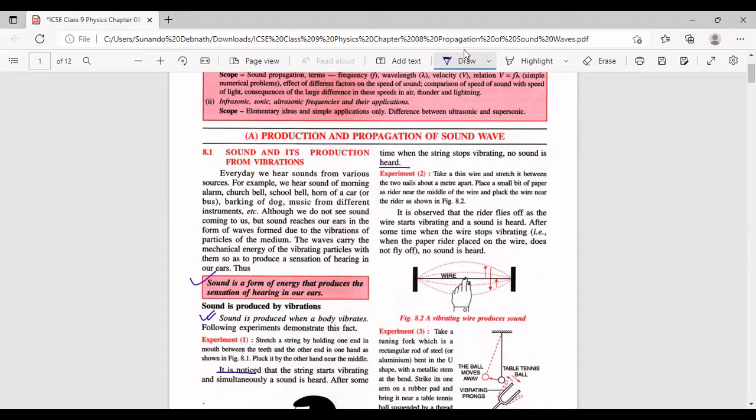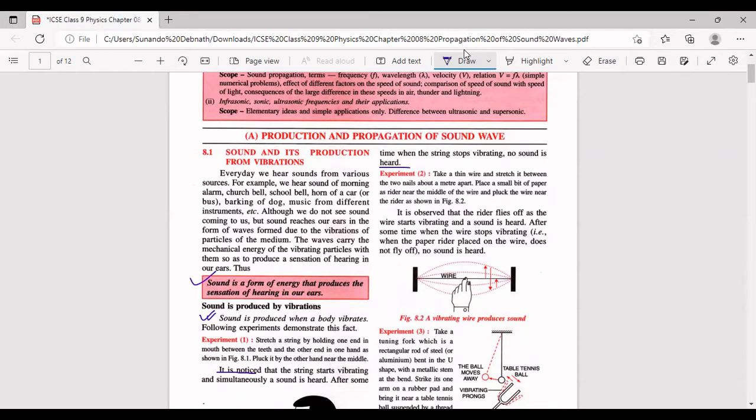Because if you insulate it with plastic, then you won't be able to get the vibration very nicely. All right, so it needs to be very thin, a metallic wire and a non-insulated wire. All right, so that you can see the vibrations even with the naked eyes, and vibrations are observed very clearly.